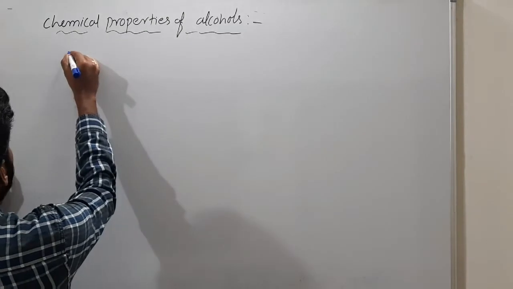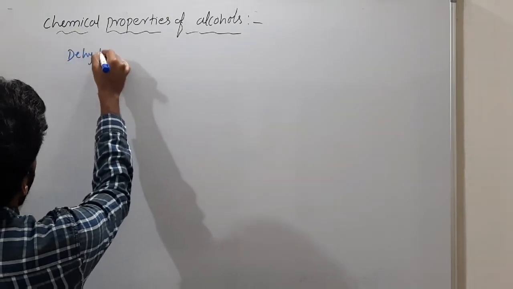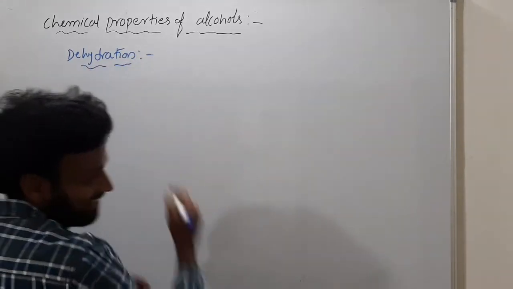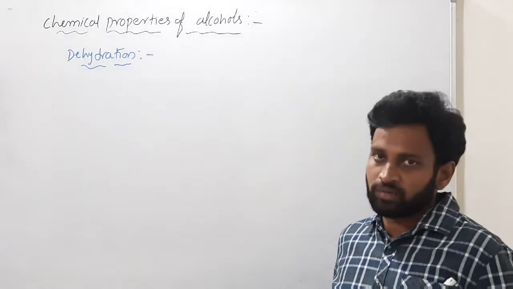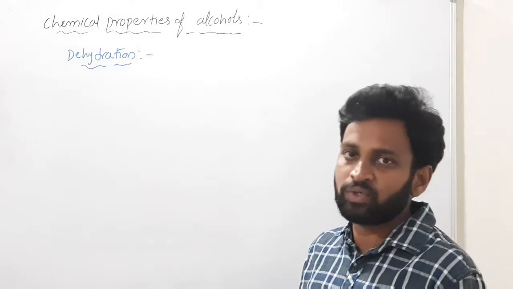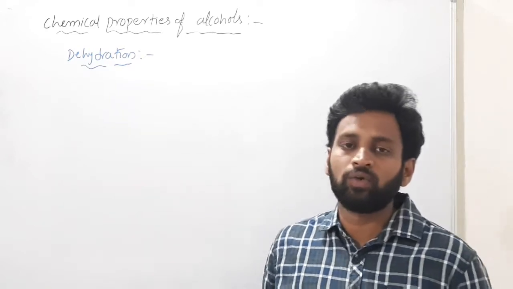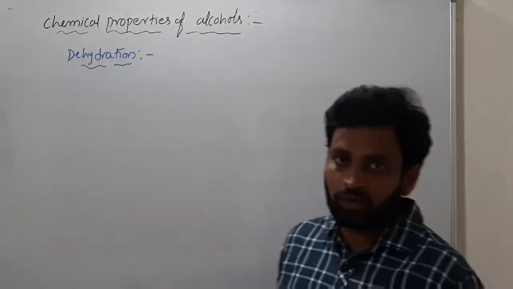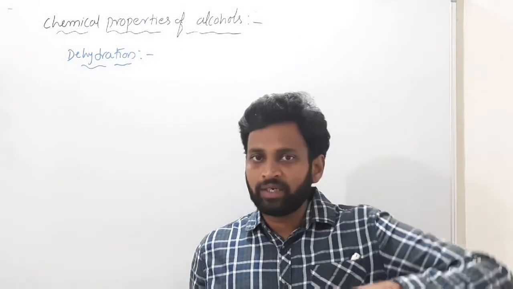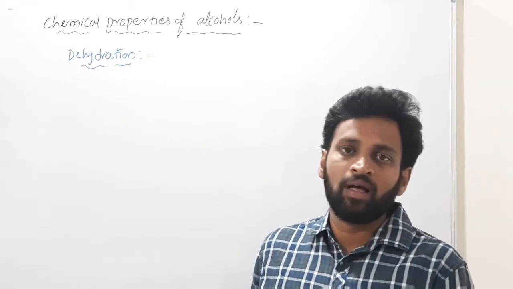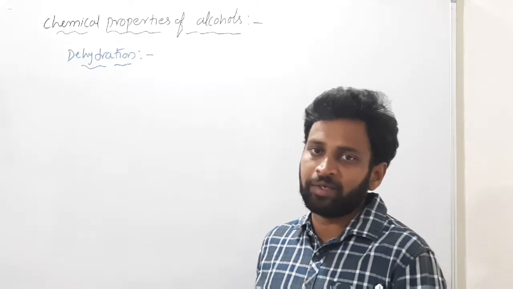So previously we discussed dehydration. Do you remember dehydration? What is dehydration? Removal of water at different temperatures, using concentrated H2SO4 or else Al2O3. What is Al2O3? Alumina. With alumina, at different temperatures, there are two products: one is ether and one is alkene.